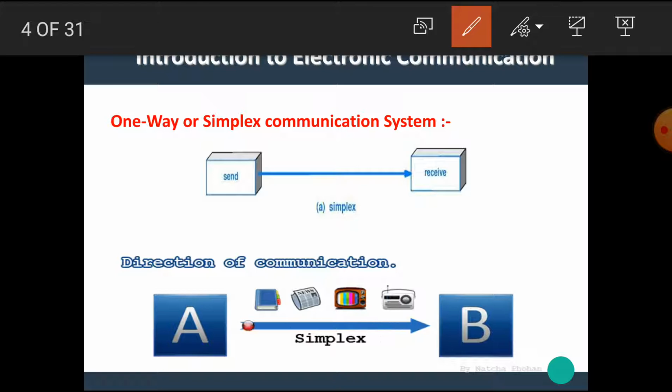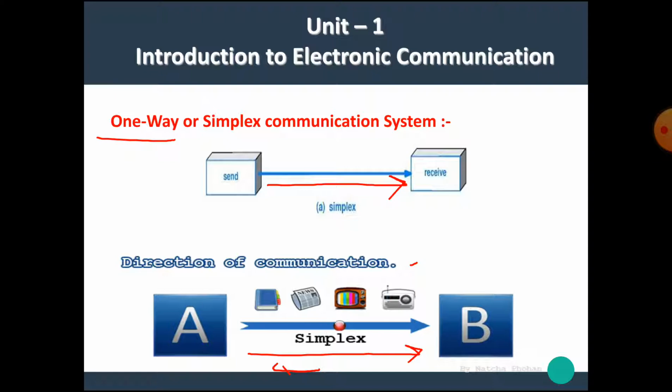The simplex communication system is also called the one-way communication system. That means in a simplex communication system, the data can be transferred in only one direction. Here a diagram of the simplex communication system is shown, in which data is transferred from A to B only. There is no transmission of data from B to A. Examples of the simplex communication system are radio broadcasting, TV broadcasting, etc.